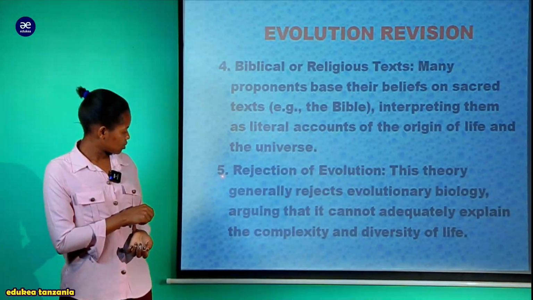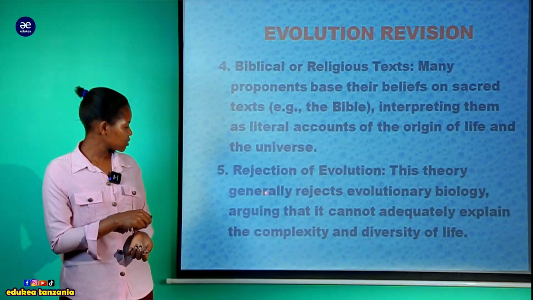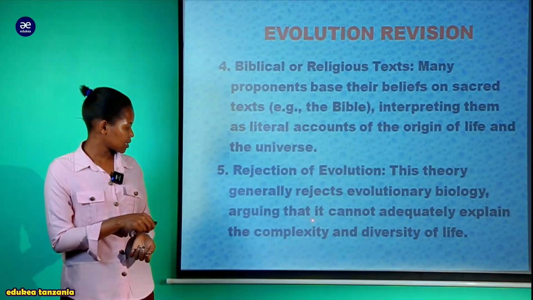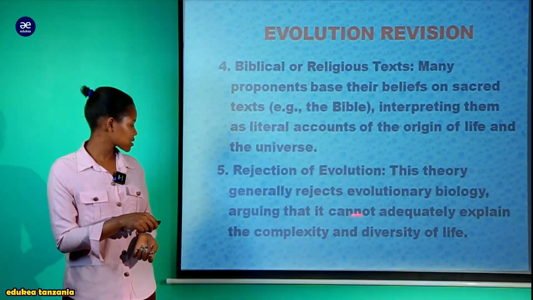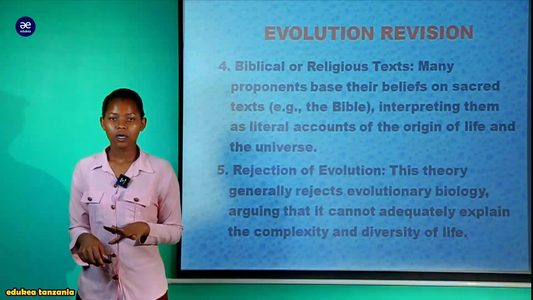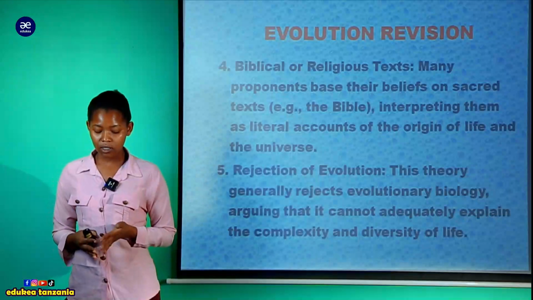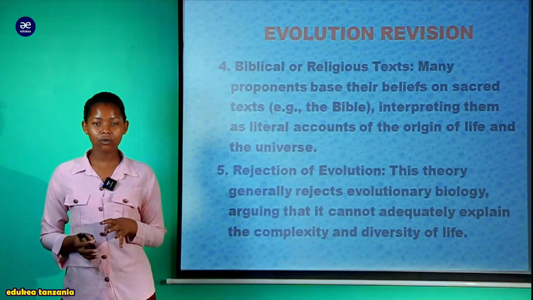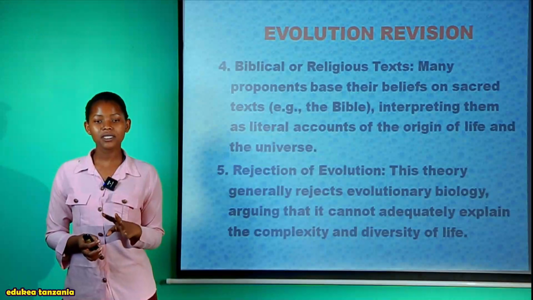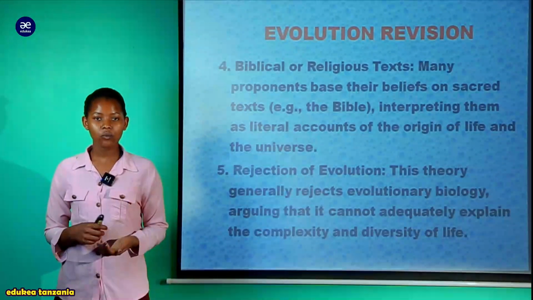Also, the rejection of evolution, you can see. This theory generally rejects evolutionary biology, arguing that it cannot adequately explain the complexity and diversity of life. Another is the rejection of evolution. If you look at this theory, it rejects evolution in general because it does not explain, it cannot explain, the diversification of organisms as well as their complexity.